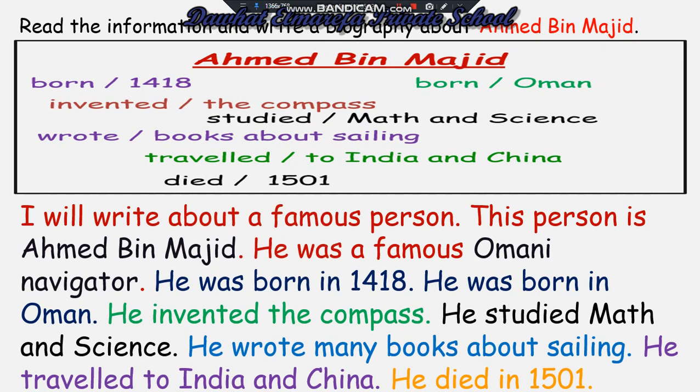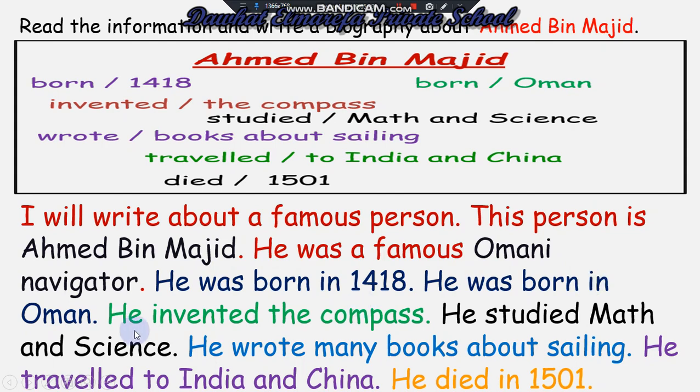We will use this sentence in all the biographies that we will write. I will write about a famous person. This person is Ahmed bin Magid. The first sentence, he was a famous Omani navigator. He was born in 1418. We use before the verb born the auxiliary was. We have to use the auxiliary was before the verb born.